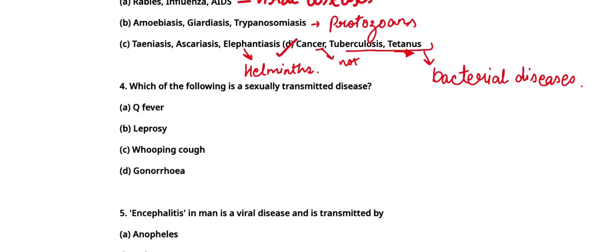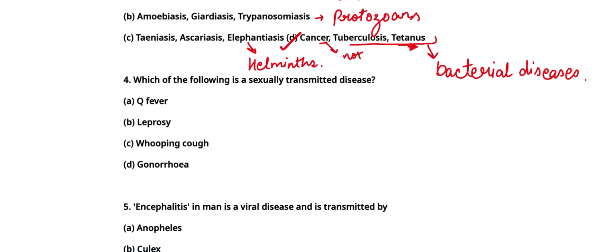Come to fourth question. Which of the following is a sexually transmitted disease? A. Q fever, leprosy, whooping cough, gonorrhea. Answer will be D, that is gonorrhea, a common sexually transmitted disease most often affecting the genitourinary tract and occasionally the pharynx, conjunctiva, and rectum.